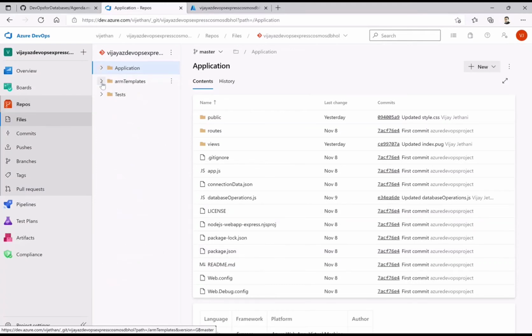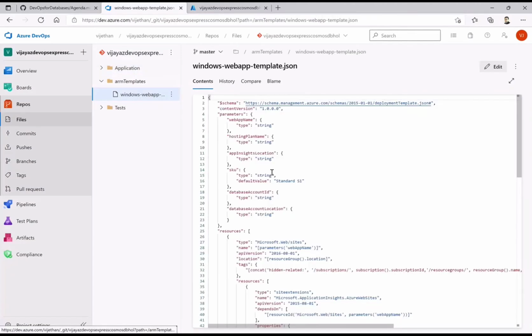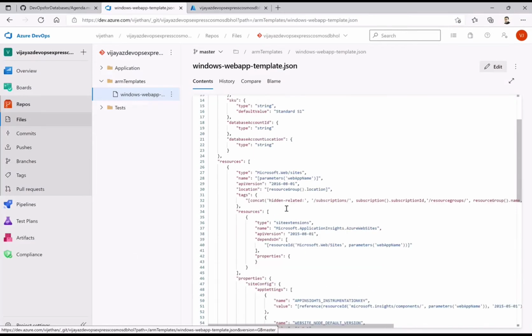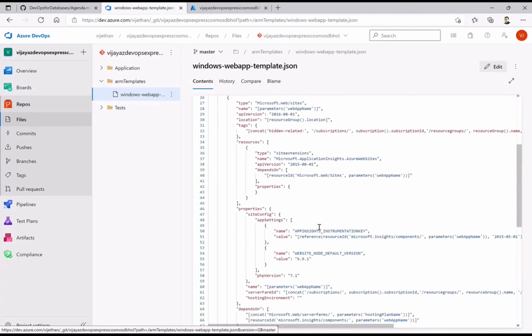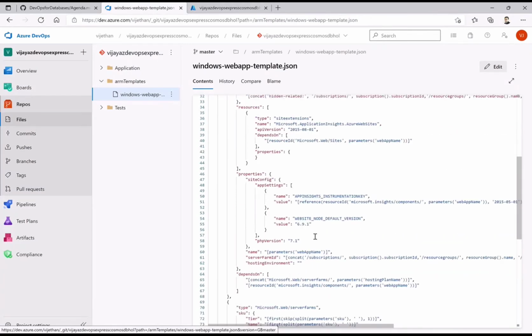The other thing is how do I make that environment available to you? For that, I have the ARM template, which is nothing but a JSON document. This JSON document asks me for respective parameters, to which I provide how I want to implement those resources along with what I need for those resources.